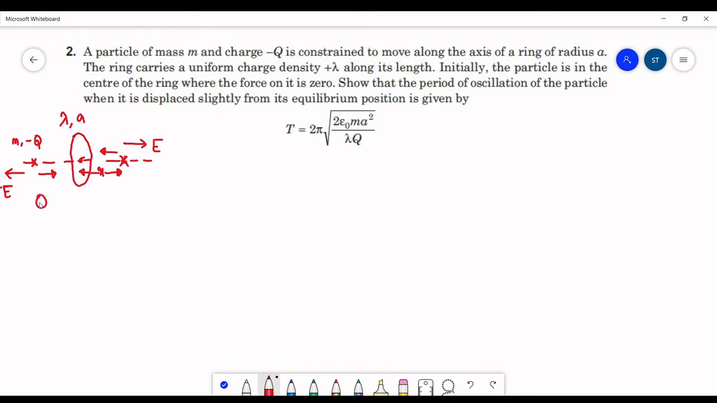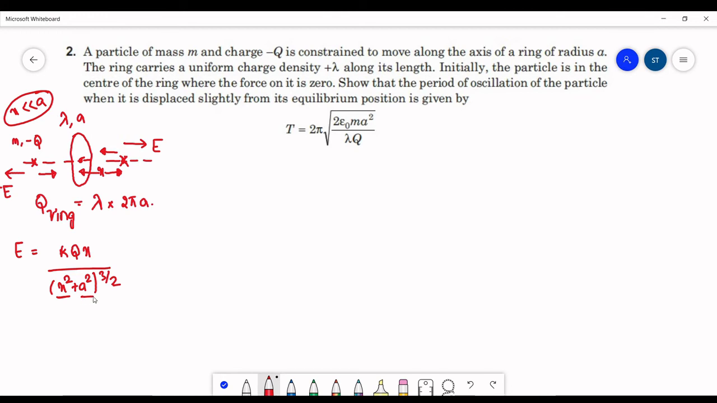If you see the total charge on the ring, it will be equal to linear charge density into length of the ring. Linear charge density is lambda and length of the ring is 2 pi into a. We know that the electric field due to a ring is given as kqx upon x square plus a square power 3 by 2 on its axis. Here our assumption is x is very small compared to a. As x is very small compared to a, we can neglect the x square term in comparison to a square. So this x square we can neglect. A square power 3 by 2 will be equal to a cube.